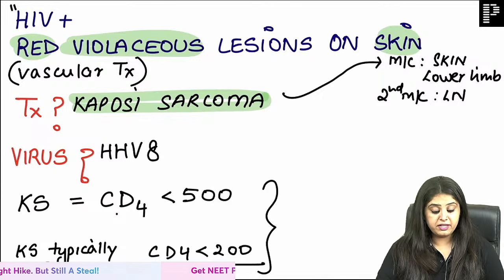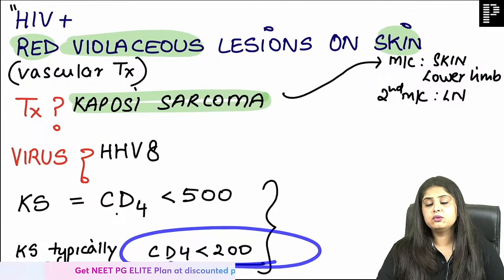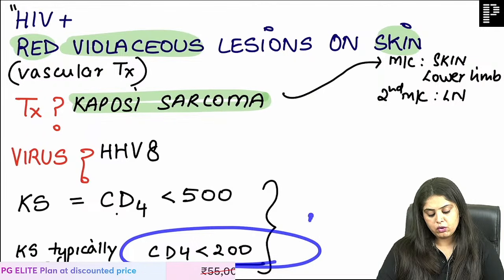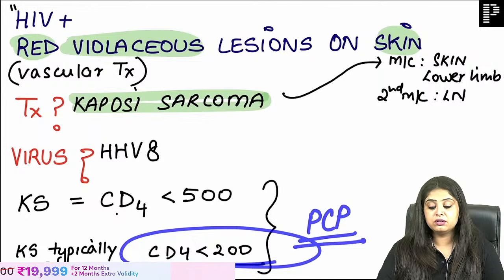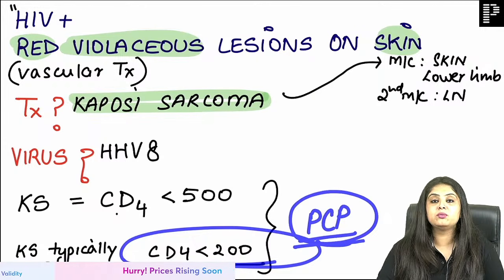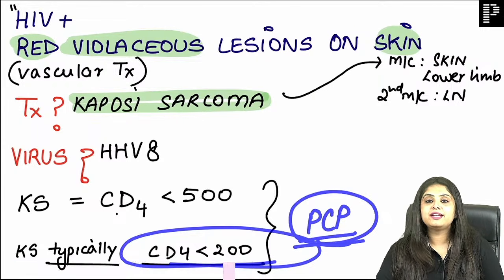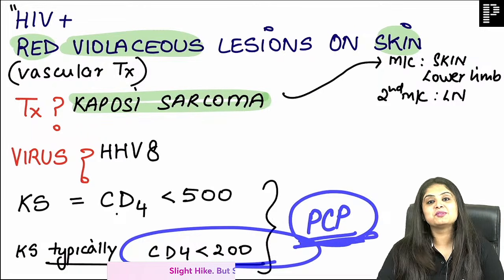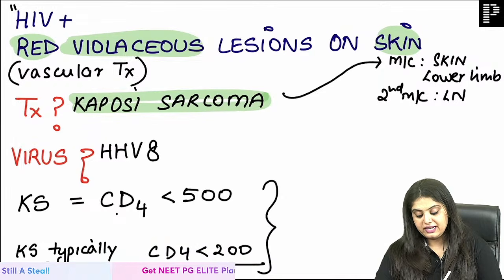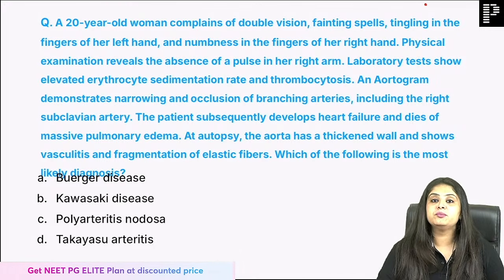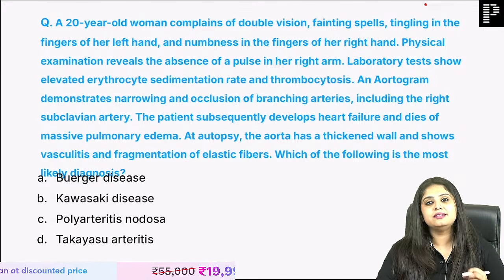Is that okay? Yes, very great. CD4 less than 200, Dr. Dhwani is saying, ma'am, there was one more thing in that, PCP, Pneumocystis carinii pneumonia. Very good. But Dr. Dhwani, if I read everything in patho, then what will I come and do in micro? I will have to sit idle, so I will teach you that in micro. But I'm so glad you are able to correlate this. Okay, let's move on to the next question. You are done with all vascular tumors, so I get you a lengthy question, but damn easy.